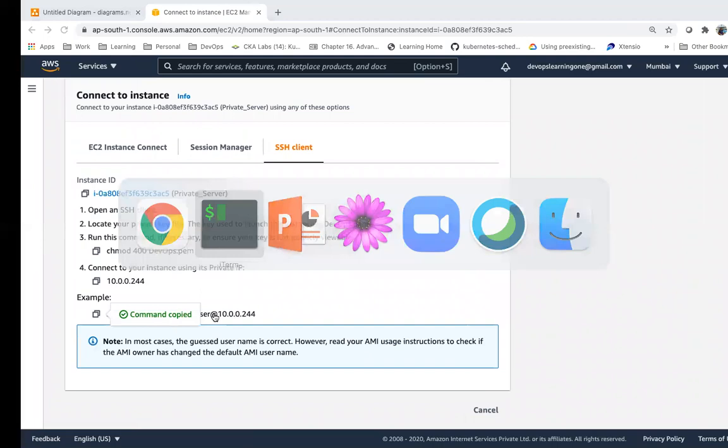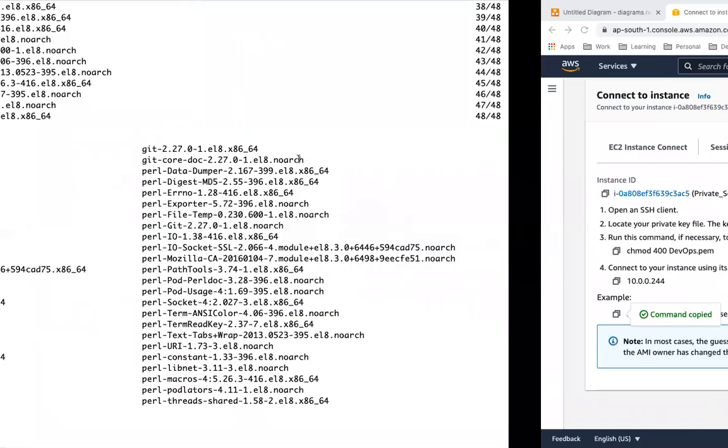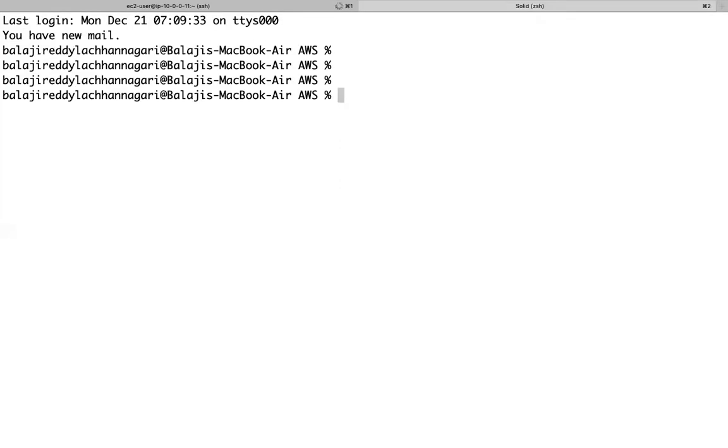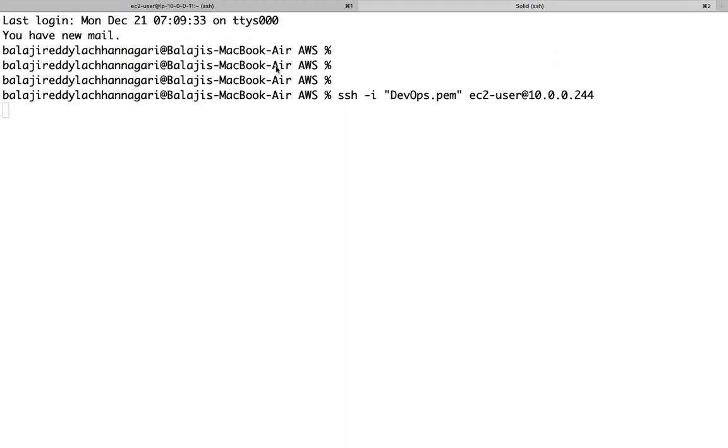Now, will I be able to access it from my laptop from outside, even though port 22 is open? So it is a private server. We cannot access from this one. So how can I get into this server?